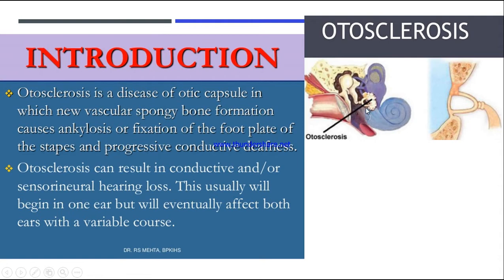So you can see in this picture, this is the abnormal spongy bone growth that is occurring at the foot plate of the stapes. Where is it occurring? At the stapes, not in the incus, not in the malleus, but at the foot of the stapes. So as you can see here also, this is the foot of the stapes. This orange color here is the abnormal growth.